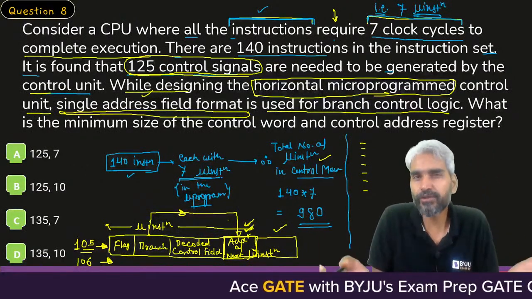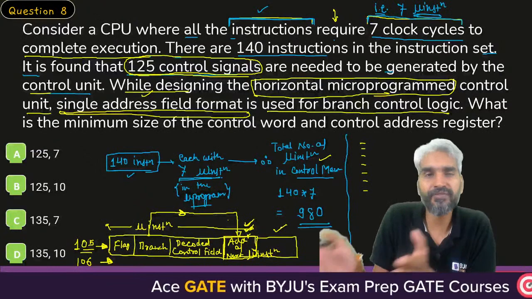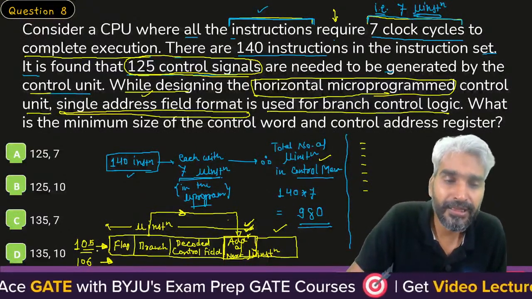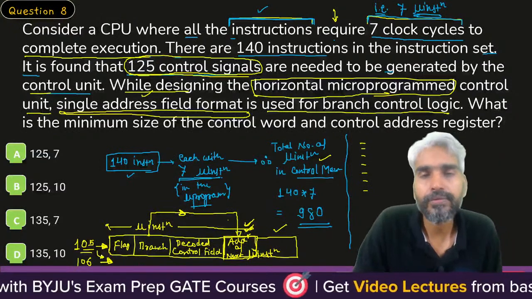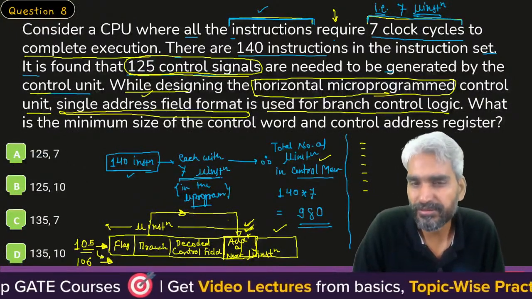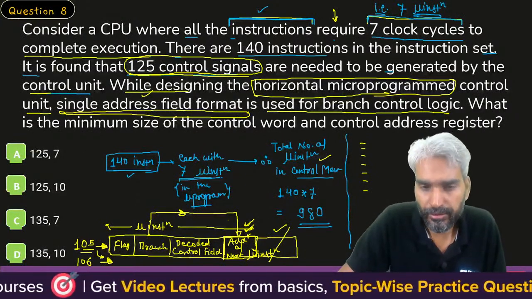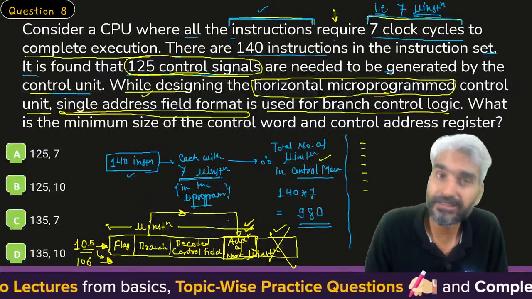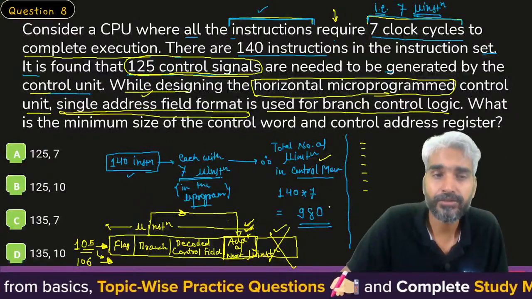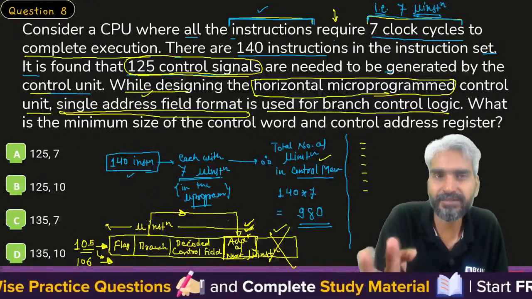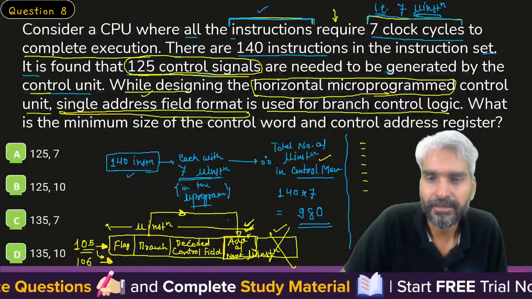But we don't actually need the extra field for the false condition, because we can simply increment the current value of the address to get the address of the next micro instruction. Therefore, this two address field format is not used. It's just a concept. So that's okay. This is the format, the same format which we just discussed a minute ago.